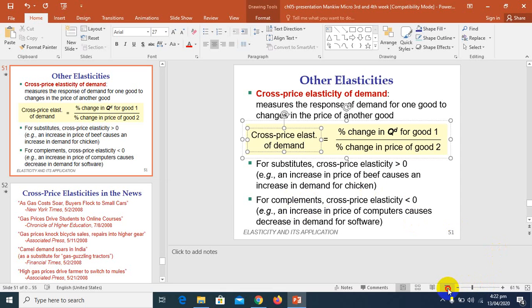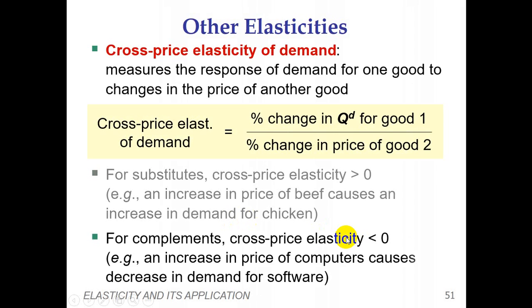In the case of substitutes, the cross price elasticity is greater than 0. For example, when the price of beef increases, it causes an increase in demand for chicken. Suppose in the percentage change in price of good 2, we write the price of beef as good 2. An increase in the price of beef, which is good 2, causes the quantity demanded of chicken to increase. So this is the case of substitutes.